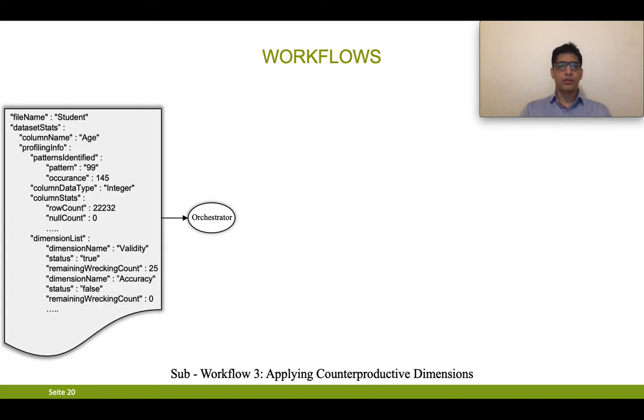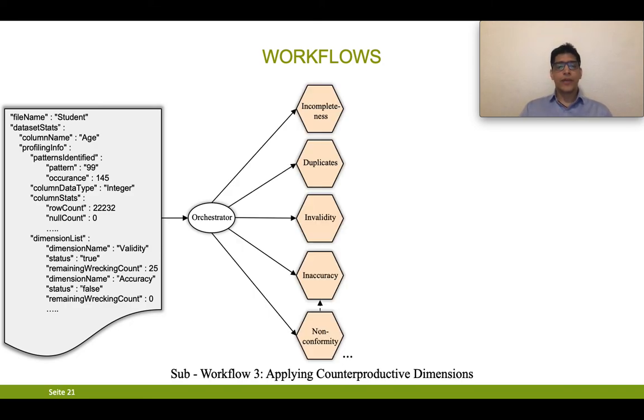This data profiling information and what all dimensions need to be applied is provided to the orchestrator. Based on the status, whether it is true or false, the orchestrator decides which microservice needs to be executed. Since we are applying the dimension in a counterproductive way, the naming convention of the microservice is also counterproductive. That means for validity, the invalidity microservice will be executed. For accuracy, inaccuracy will be executed. For completeness, incompleteness, and so on.